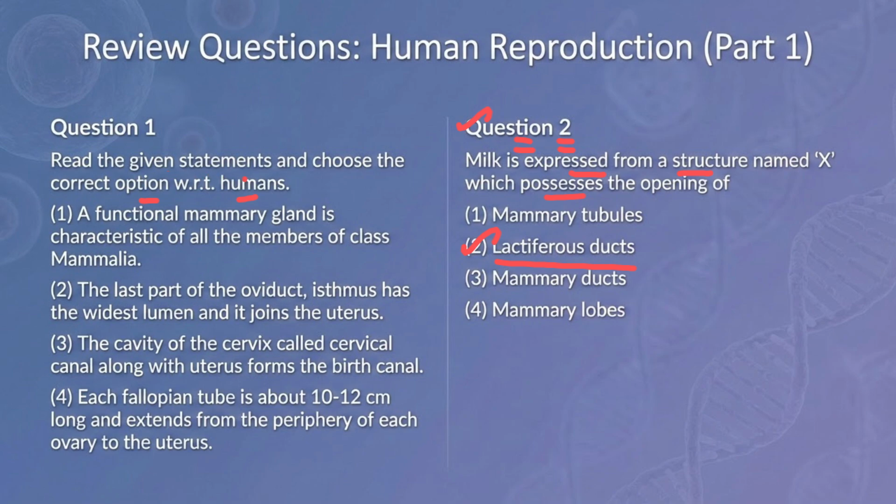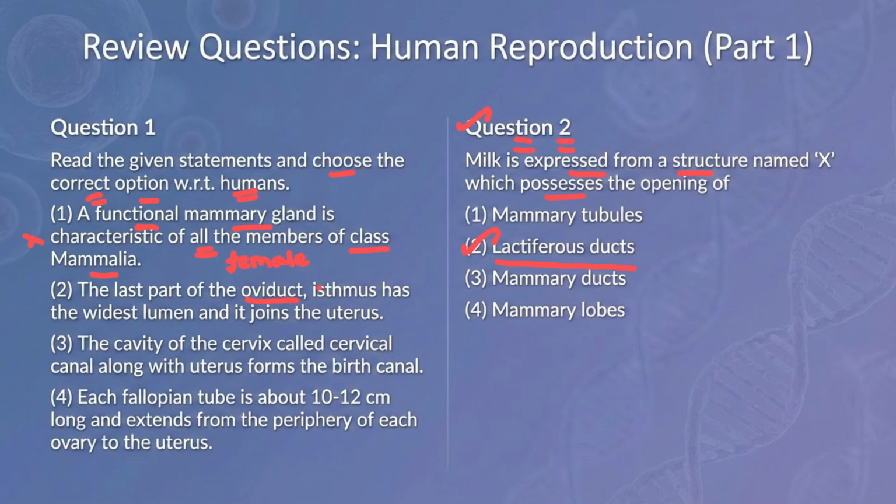Next one, read the given statements and choose the correct option with respect to humans. A functional mammary gland is characteristic of all the members of class Mammalia. No. Functional mammary glands is the characteristic of only female mammals. மேலையும் mammary glands இருக்கும் but functional கிடையாது. So this is a wrong statement.